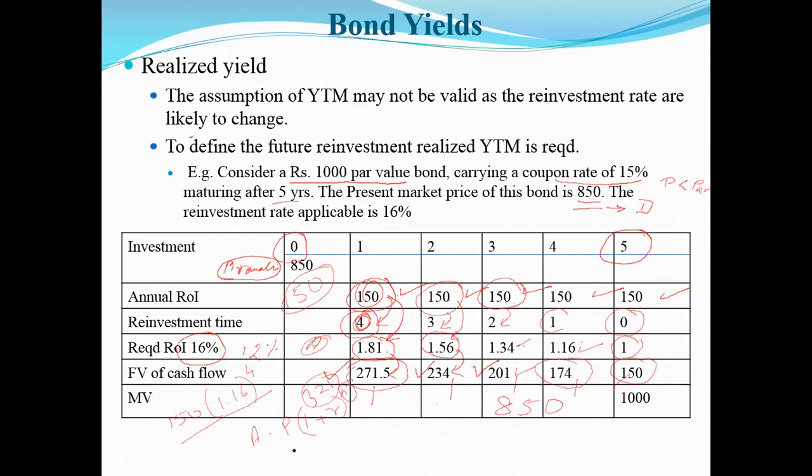Sir, I got up till the future value of cash flow calculation. The later part, the adding and subtracting, can you repeat it again? Okay. You need to add all these values, because you are getting the returns, right? So you add 150 plus 174 plus 201 plus 234 plus 271, and then 850, because that is your initial investment. How much did you get? I don't have a calculator, I'll have to calculate. Do it. Just a second.